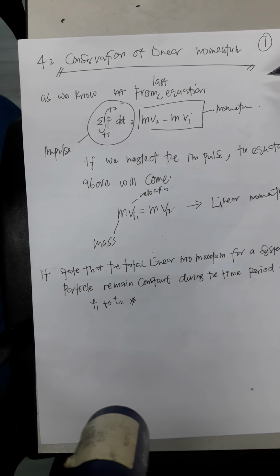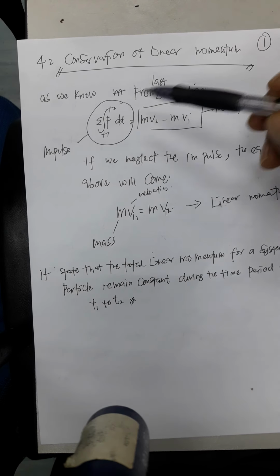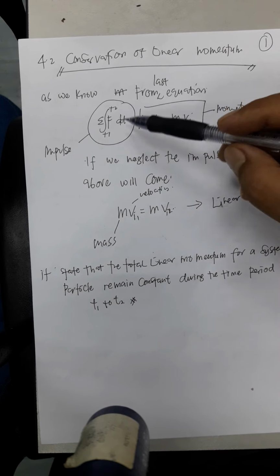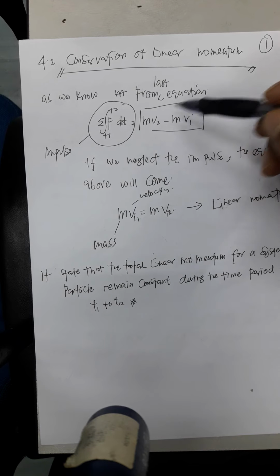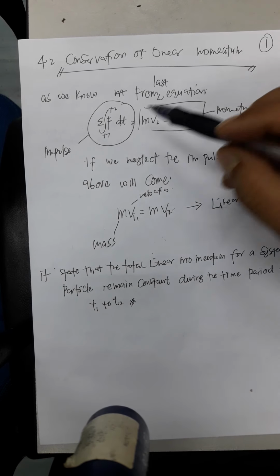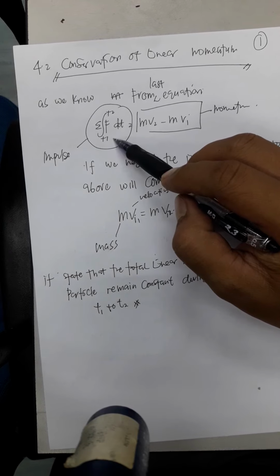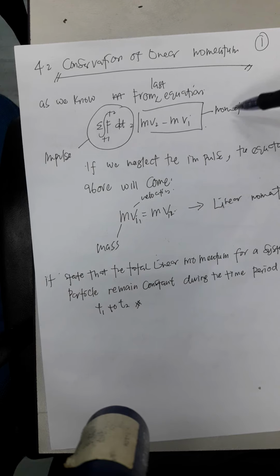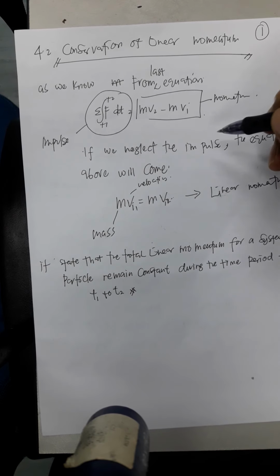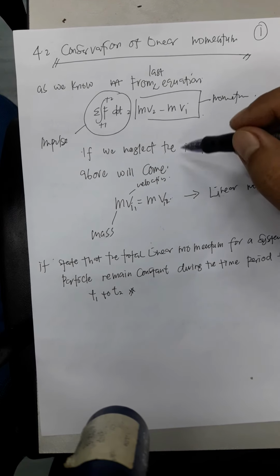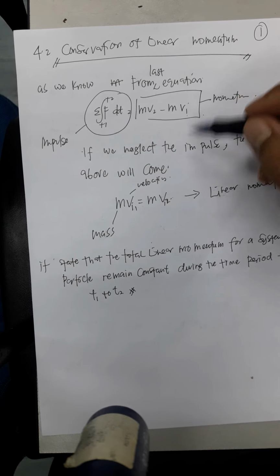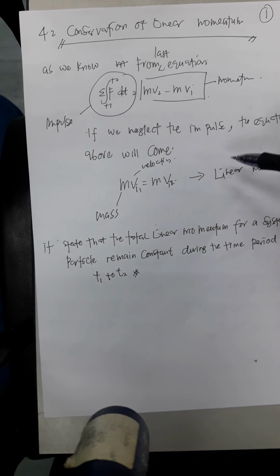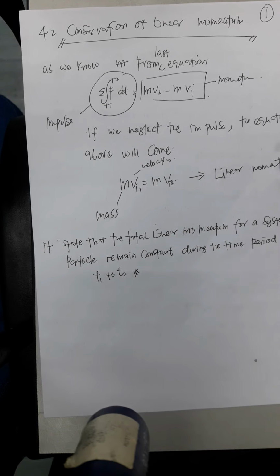principles of linear impulse and momentum is: sigma force from T1 to T2 integrated dt equal to mv2 minus mv1. We also know that this term is the impulse and this term is the momentum. Okay, if we neglect the impulse, the equation will be modified to mv1 equal to mv2. We call it linear momentum.